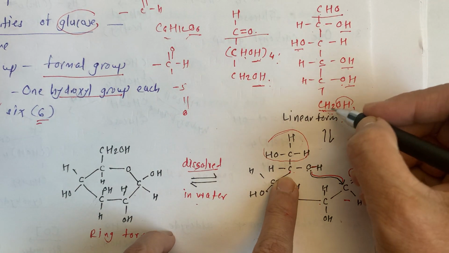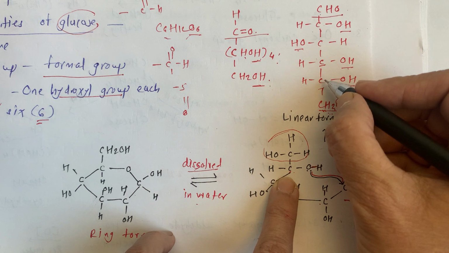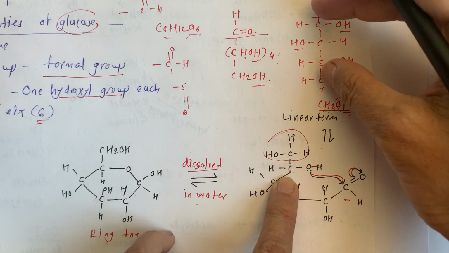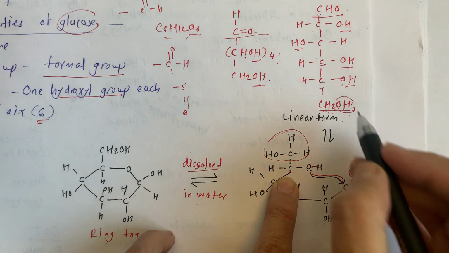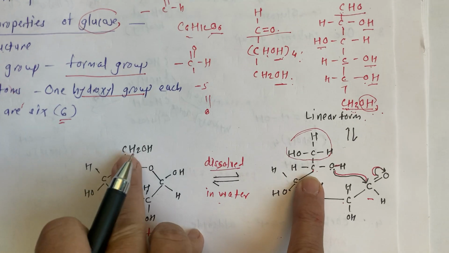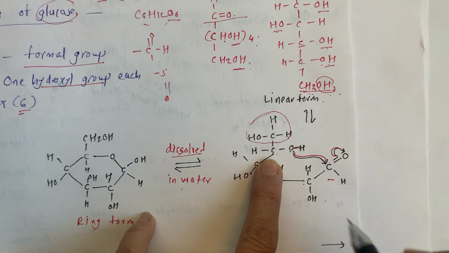See, in the cyclic formation, from this C to this C, the remaining 5 carbons take part, and this is remaining as it is. So what is going to happen?